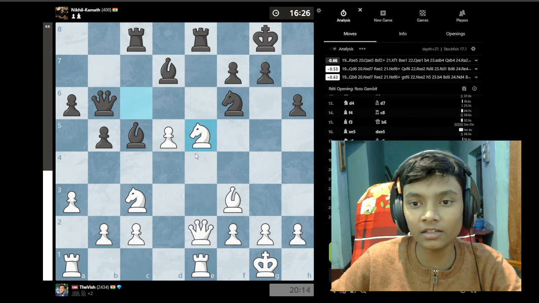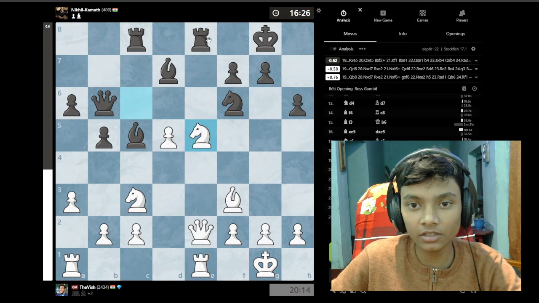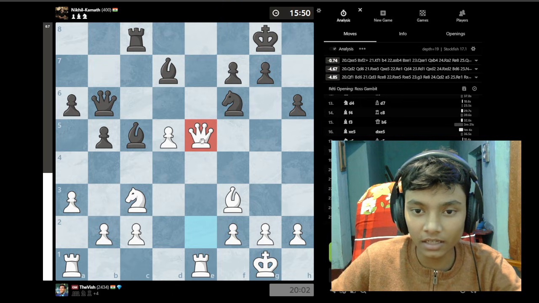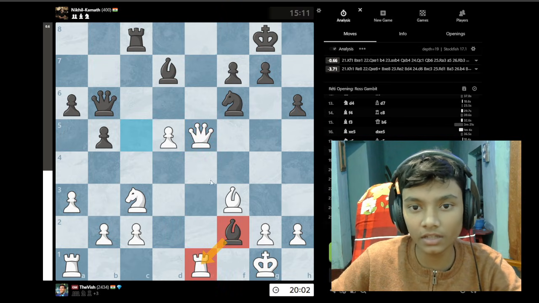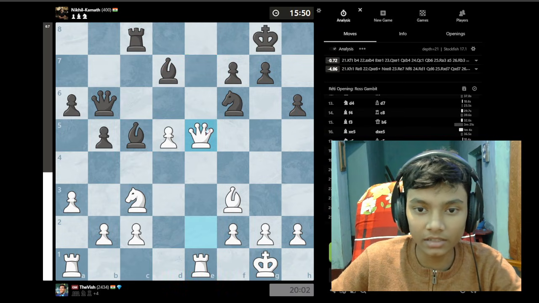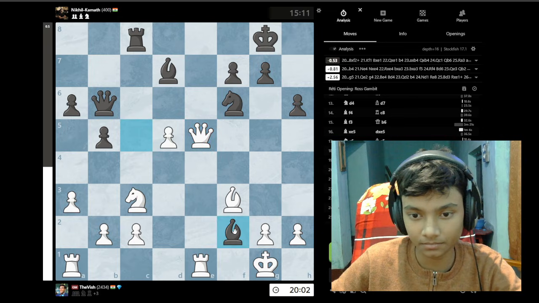Pause the video and find it. Let's see if you can. So the brilliant move here is rook takes on e5. The motive here is that after takes you can take, and then all these ideas of takes and rook e8 ideas. So that does happen. He takes, and then Vishy takes.